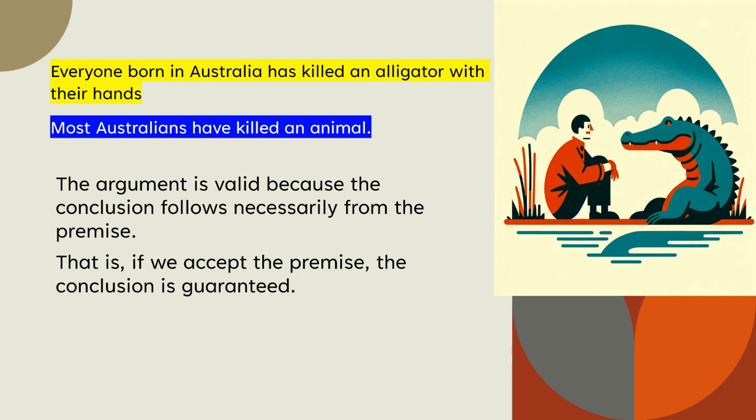Well, this is how it's possible. This is what you're going to do. You separate the premise or the premises from the conclusion. The premise here is in yellow, conclusion is in blue. What you notice is that when you accept the premise, the conclusion is guaranteed. If everyone born in Australia has killed an alligator, well, guess what? Most Australians have killed an animal. That's guaranteed once you accept the premise. So that's why it's valid.